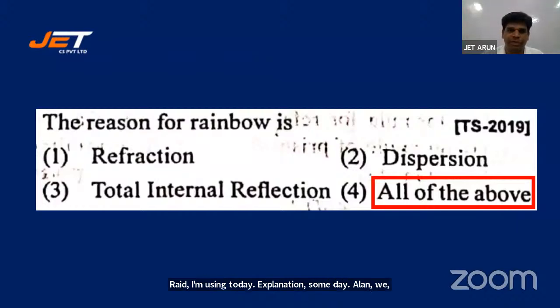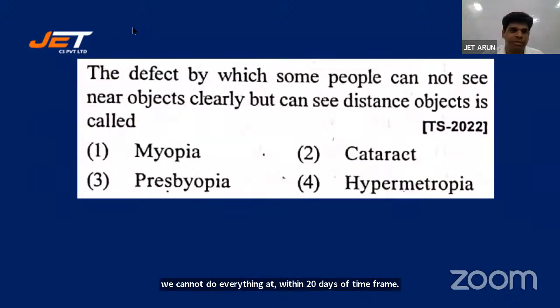So now let's go for the next one. The defect by which some people cannot see near objects clearly but can see distant objects is called: is it myopia, cataract, presbyopia, hypermetropia?